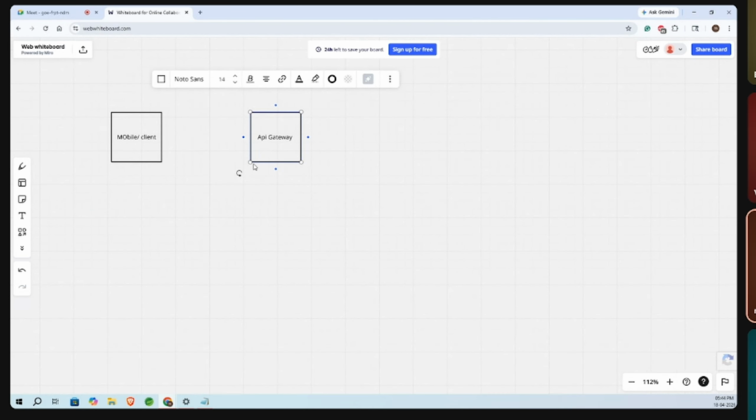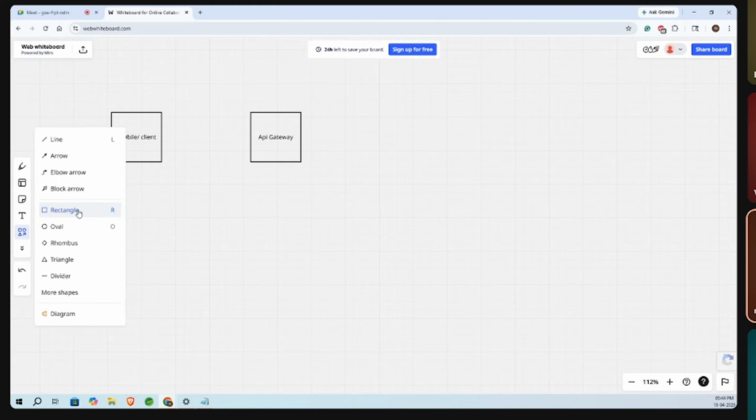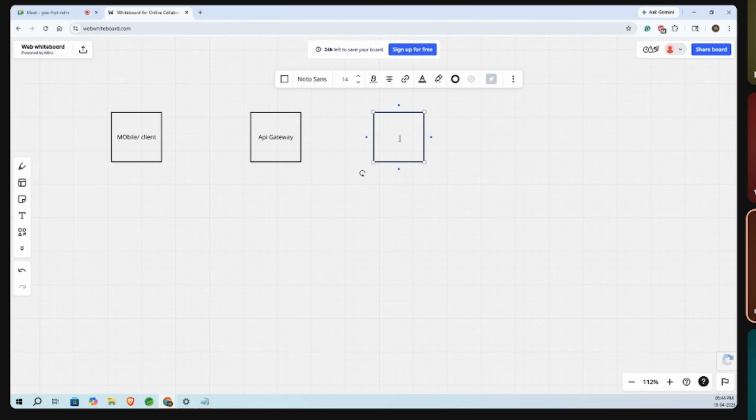Then the third thing is that we are going to use a load balancer. Why? Because you said we have to handle multiple concurrent requests. So we can use a specific load balancer, and many algorithms are there. We can go with a round robin algorithm. How will it work? For example, we have multiple instances. The first request will go to one instance, the second request will go to the second instance, and so on. So this is about the load balancer.